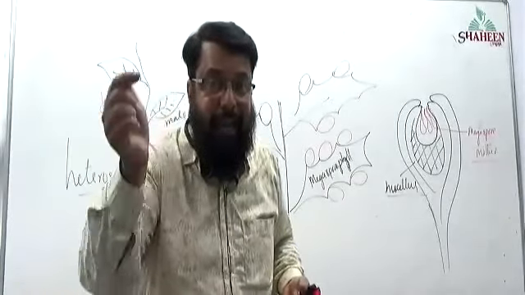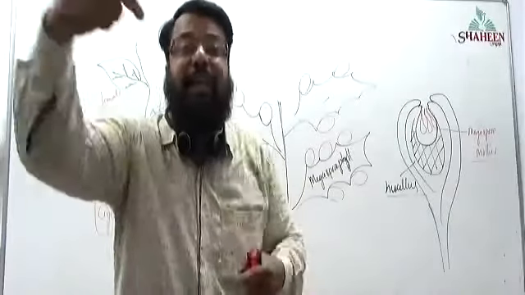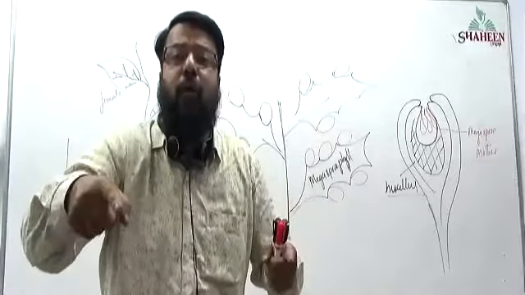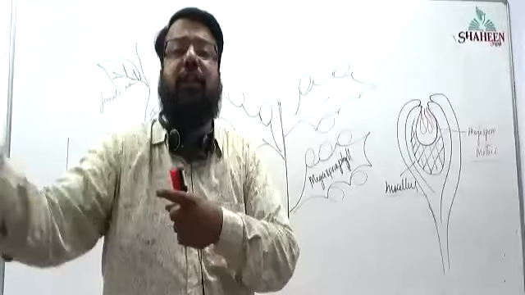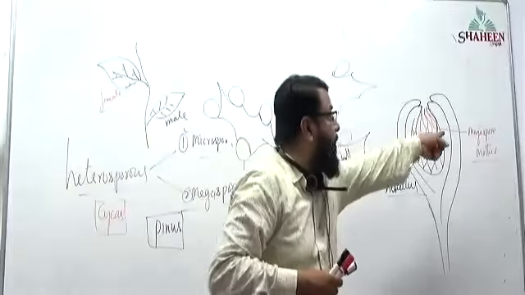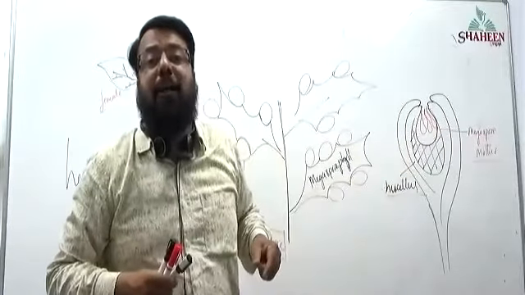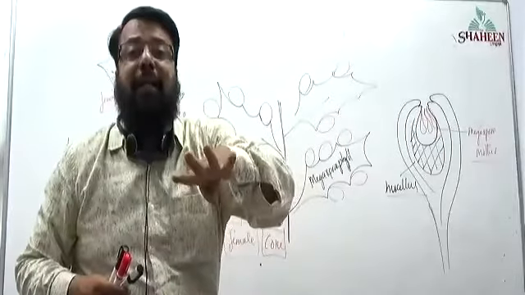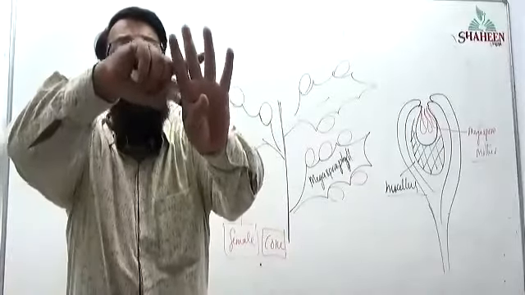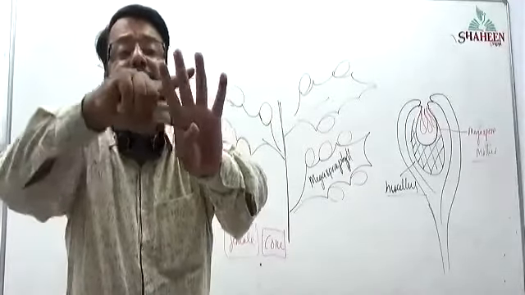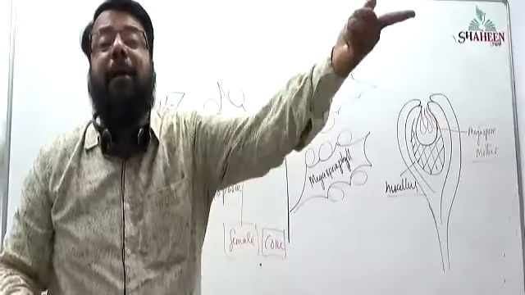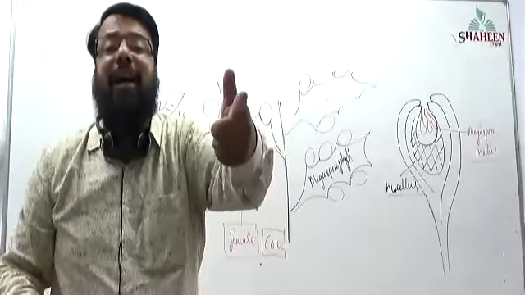developed inside the female gametophyte or outside? Inside the female gametophyte. Female gametophyte is produced due to reduction division or addition division? Due to reduction division. Reduction division of which cell? The megaspore mother cell underwent reduction division and produced how many cells? 4 cells. Out of these 4, how many survived? 1 survived, 3 disintegrate. Only 1 developed into what? Female gametophyte.